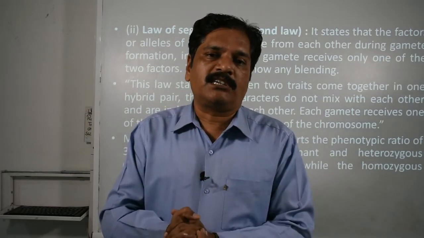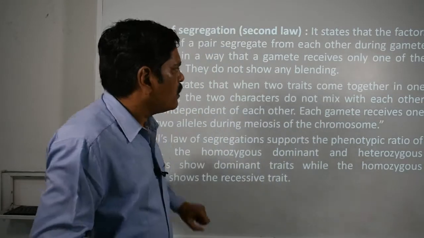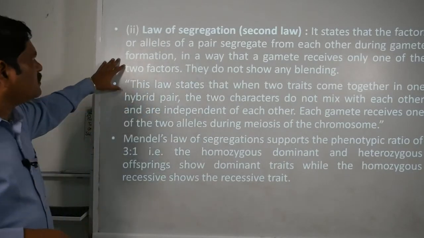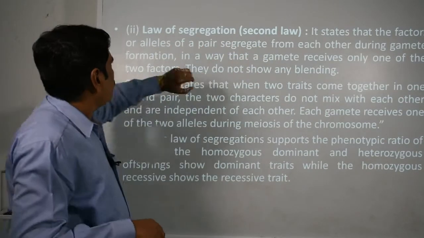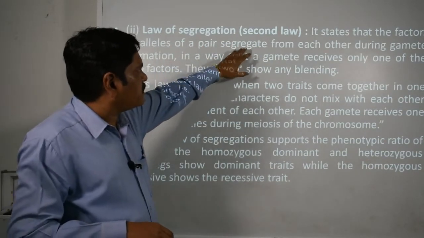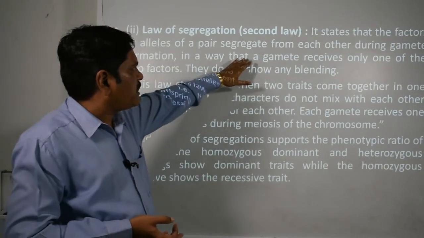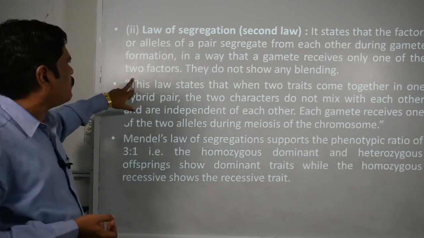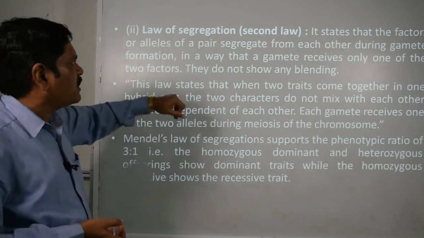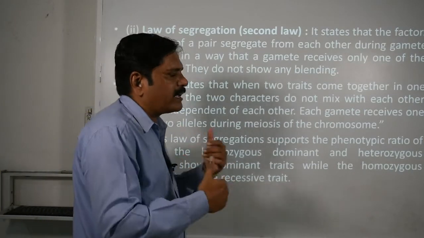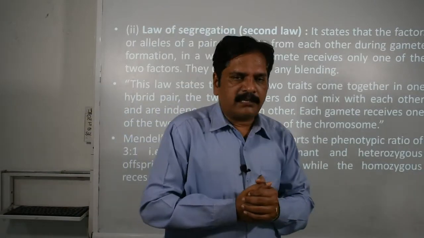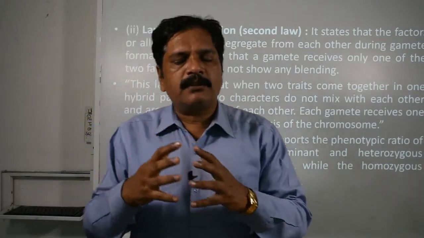Right. So in the form of these statements, we can learn that the factors or alleles of a pair segregate from each other during gamete formation in such a way that a gamete receives only one of the two factors, and they do not show any blending. Right.